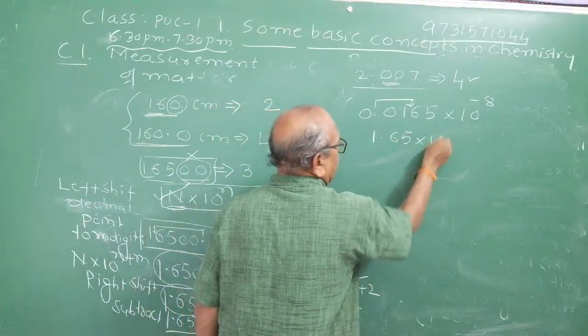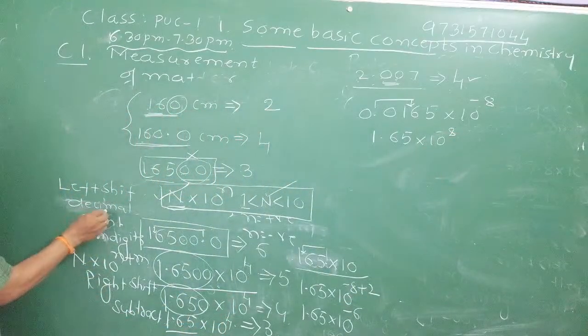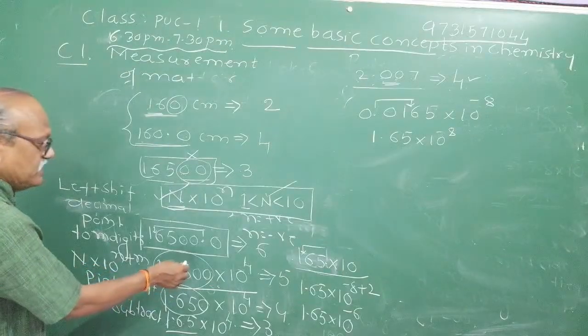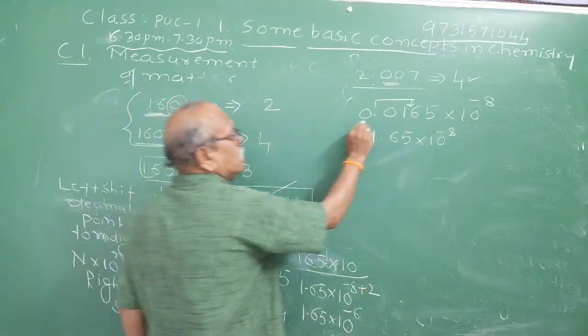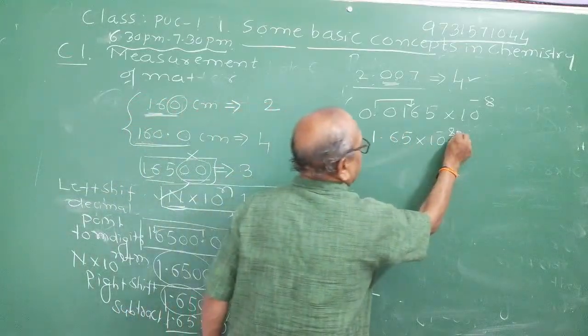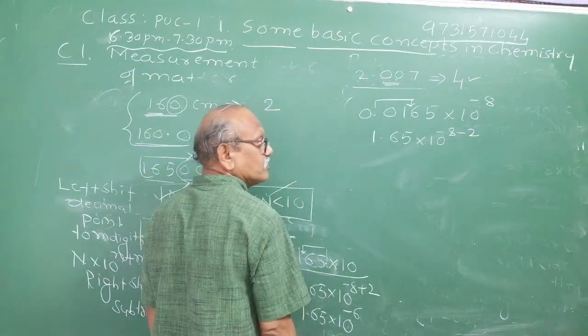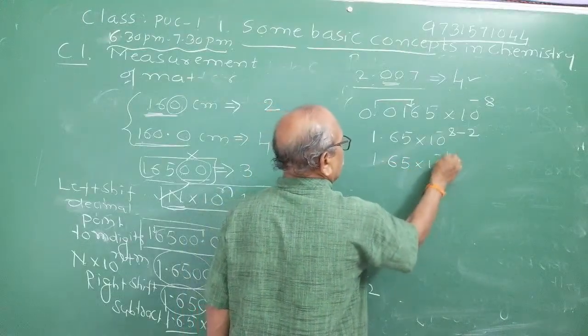If you shift the decimal point m digits to the left, then you have to add. If you shift 2 places to the right, then subtract. It will become minus 2. Are you getting me? Now it becomes 1.65 into 10 raised to minus 10.